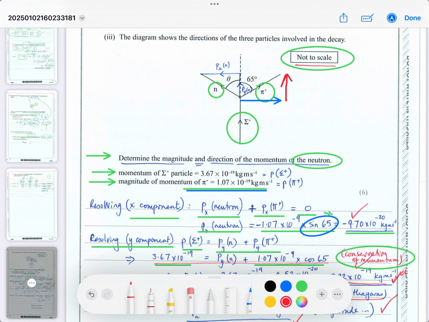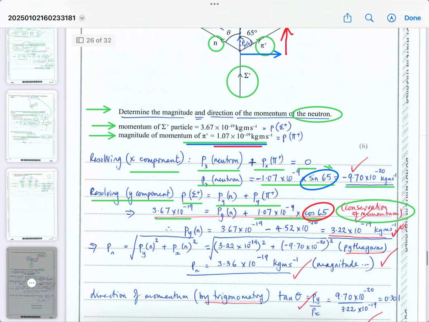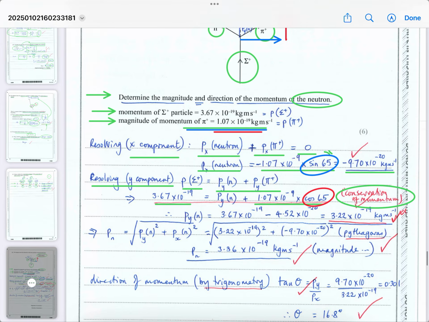So it's that part of the triangle upwards, okay? So that's the component upwards, and this time it's going to be this cos of 65 in the x direction. So you're basically doing the same as before, resolving. The vertical component will be cos 65, whereas resolving in the x component will be sine 65 of the same momentum, 1.07 times 10 to the minus 19, okay? So we've now got at least 2 or 3 marks, I would say.